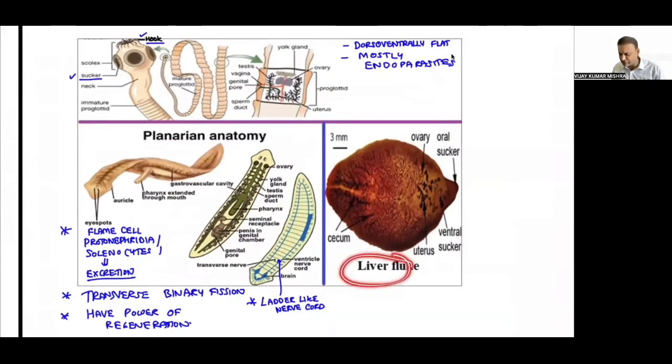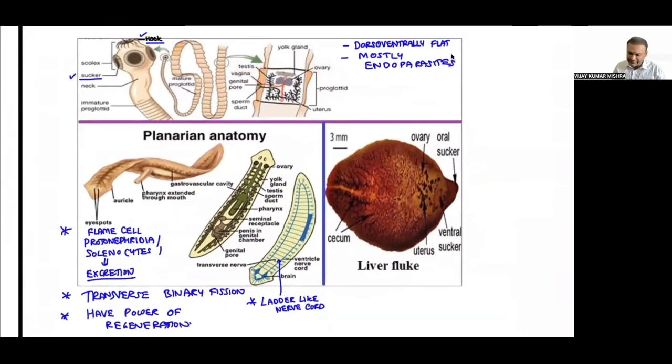This is a liver fluke. Here also you can see ventral suckers and oral suckers. Hooks and suckers are present here, which help them support their parasitic lifestyle. They have an ovary and also testes, which means sexes are not separate, and they will always go for self-fertilization.